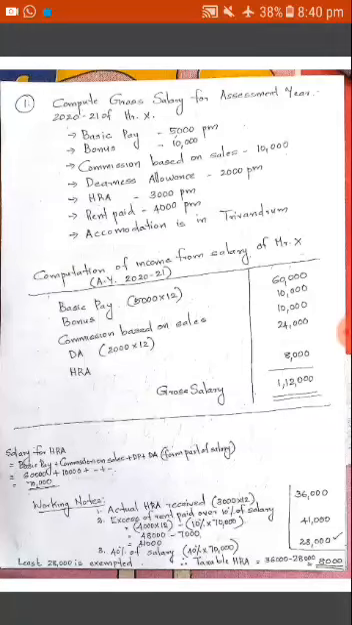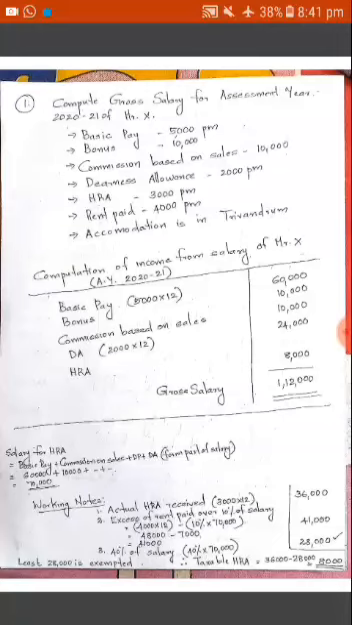Then comes the house rent allowance. In order to compute house rent allowance, there are three criteria. What are they? Actual house rent allowance received. Second, excess of rent paid over 10% of salary. And third, 50% of salary in metropolitan cities and 40% of salary in other cities. Here in the question, the assessee is staying in Trivandrum, which is a non-metropolitan city. So it constitutes 40% of salary. That is the indication. Accommodation is in Trivandrum, which means 40% of salary has to be taken for the computation of HRA.